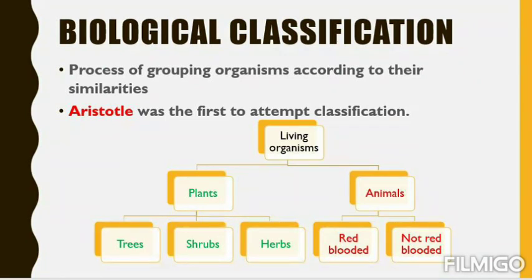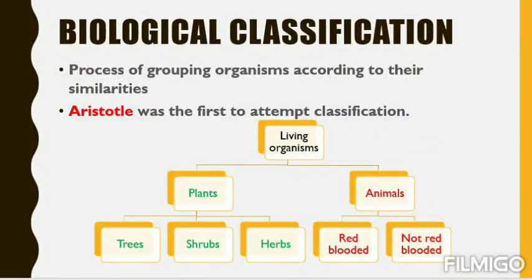So when there was no biological classification at all, Aristotle was first to attempt the classification. And I think you know very well who Aristotle is. He is not only a botanist, he is a zoologist also. He is a philosopher. He also has contribution to physics, chemistry, mathematics as well.